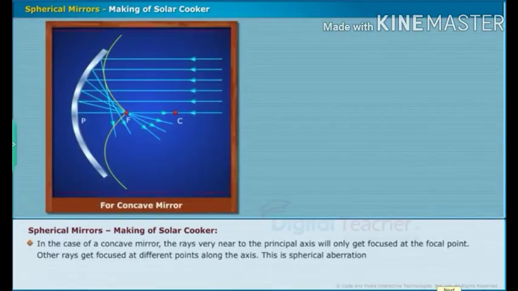In the case of a concave mirror, the rays very near to the principal axis will only get focused at the focal point. Other rays get focused at different points along the axis. This is spherical aberration.